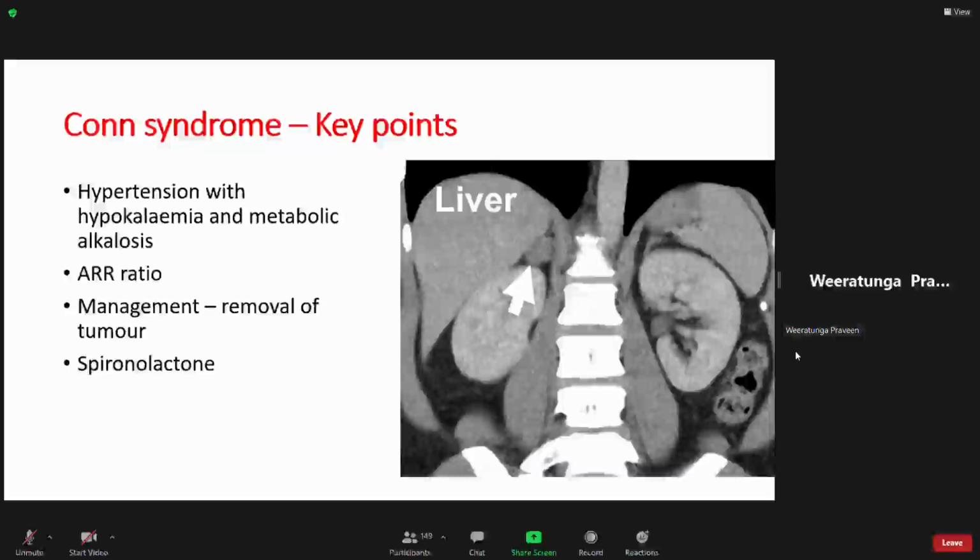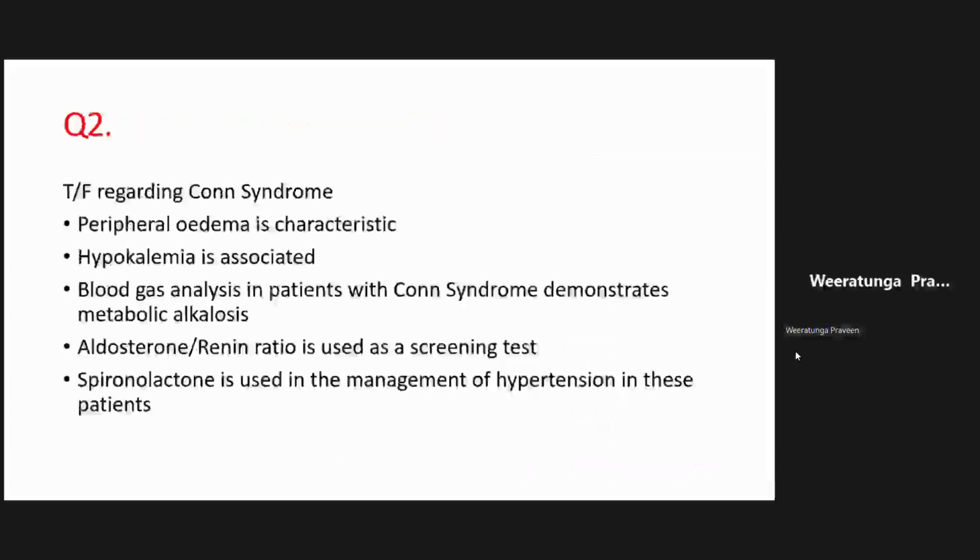Until surgery, you need to manage the hypertension, and the best drug to do that is obviously spironolactone, which blocks the aldosterone receptor. That is an excellent way of managing their high blood pressure until you do surgery. So that is Conn syndrome. All the 5 MCQs we have discussed now.